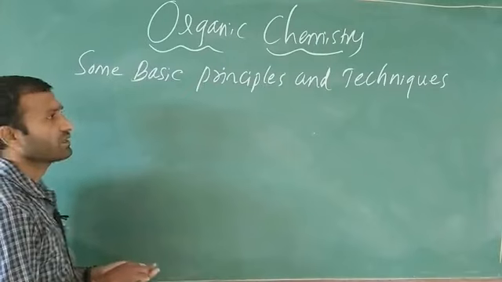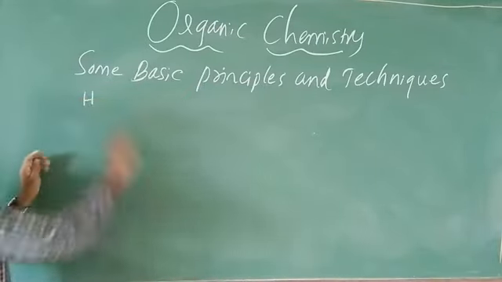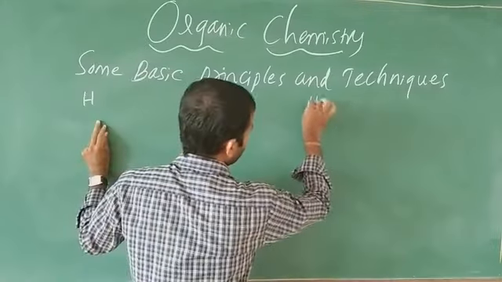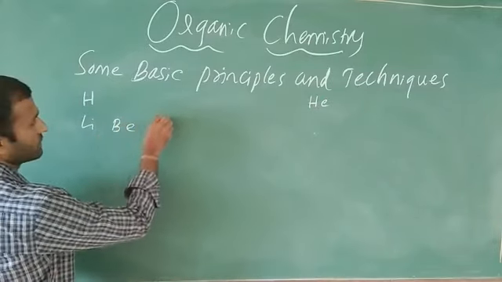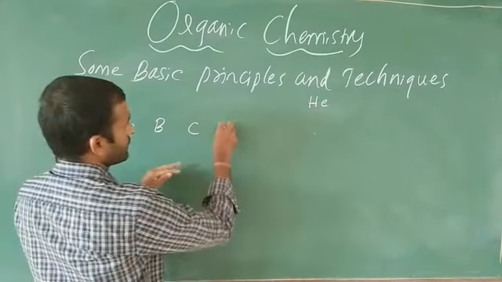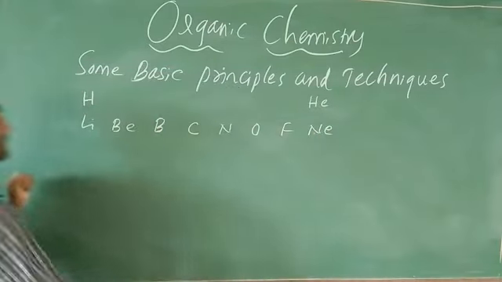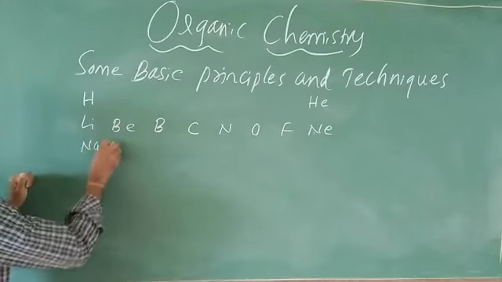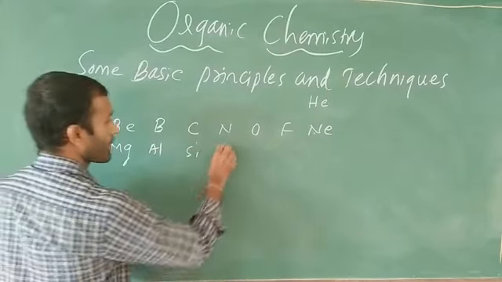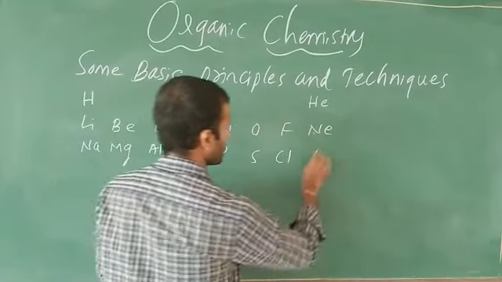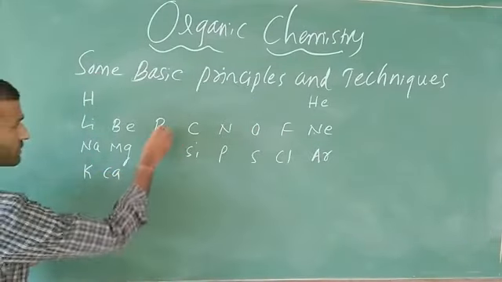I am going to write the periodic table here. The first element is hydrogen. The second is helium. The third is lithium, then beryllium, boron, carbon, nitrogen, oxygen, fluorine, next neon. After that sodium, magnesium, aluminium, silicon, phosphorus, sulfur, chlorine, and next argon. Then potassium, calcium.